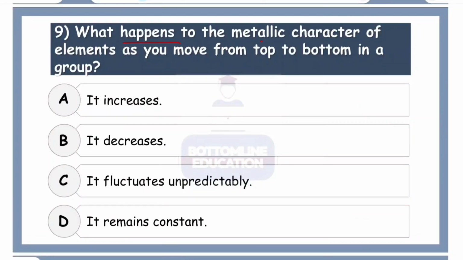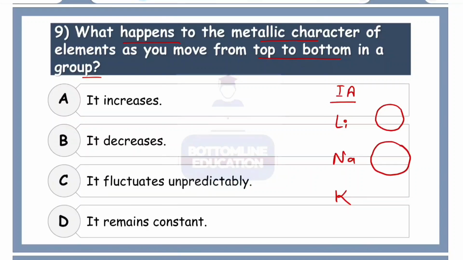What happens to the metallic character of the elements as you move from top to bottom in a group? Okay, let us consider group 1A for this case, and I'm ignoring hydrogen because it's not a metal. So let's consider three different elements in group 1A: lithium, sodium, and potassium. Now let us look at the electronic configuration. Lithium has a smaller atomic size, sodium a bit bigger, and potassium even bigger.